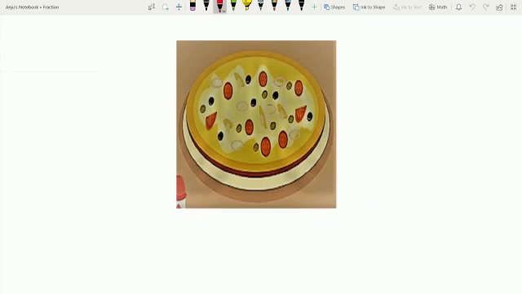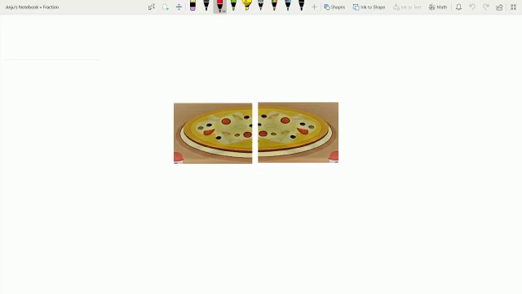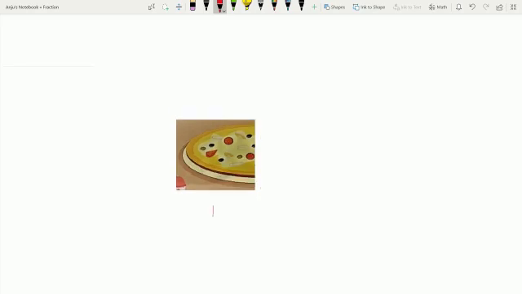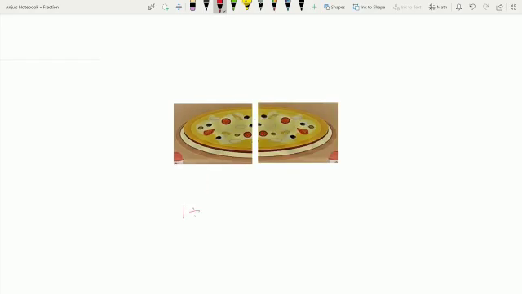So will you say they have got one pizza each? No, they haven't got one entire pizza. So what have they got? One part out of two equal parts. Now, how do you write this part mathematically? I cannot write it as 1. It is wrong because it is not 1. It is less than 1. It is 1 divided into two equal parts. So, how do we write it mathematically?